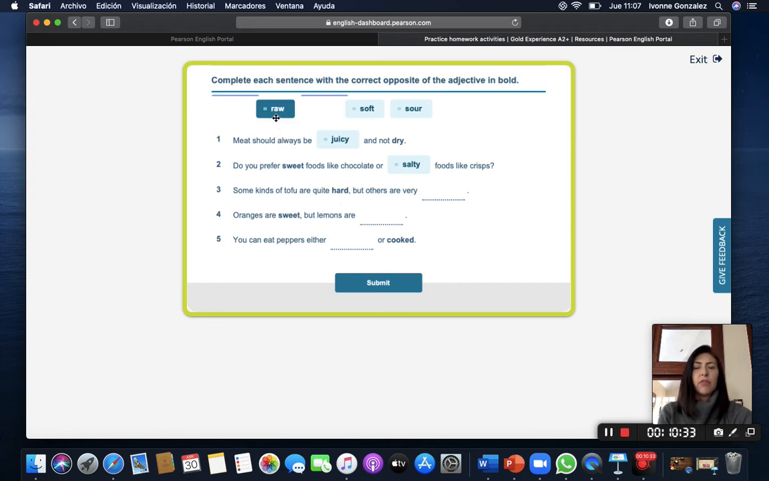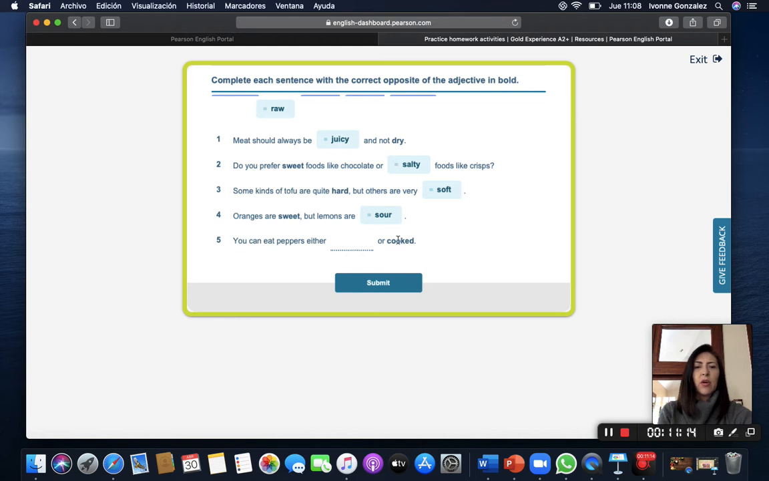Raw? No, because the opposite of raw is cooked. Sour? No, because the opposite of sour could be sweet. Soft? Okay, that could be. The opposite of soft is hard. Hard, soft. Oranges are sweet, but lemons are sour. What is the opposite of sweet, boys? That's right. That could be sour.